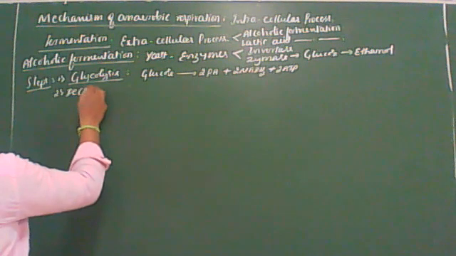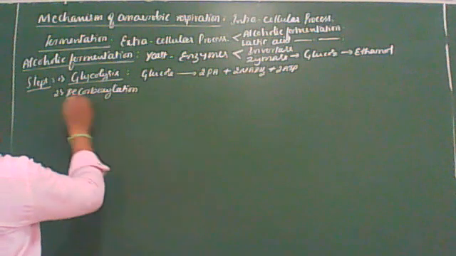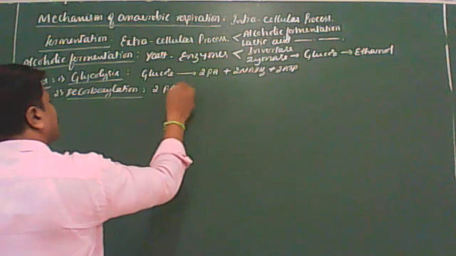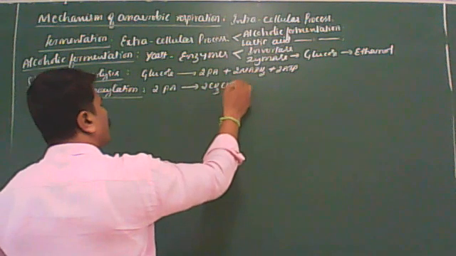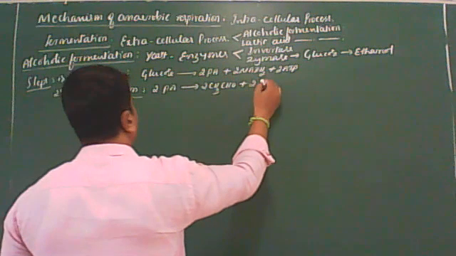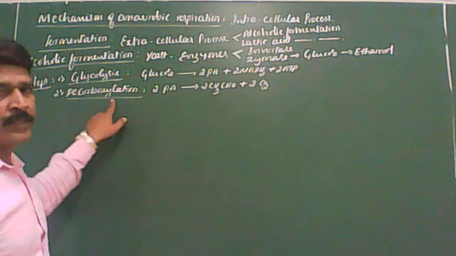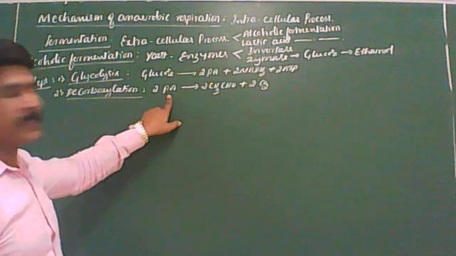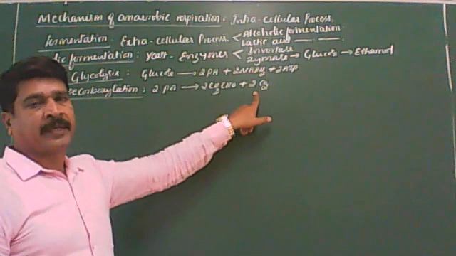Second step is decarboxylation. Here, two molecules of pyruvic acid undergo decarboxylation and form two molecules of acetaldehyde and two molecules of carbon dioxide. So this is the second step, decarboxylation.